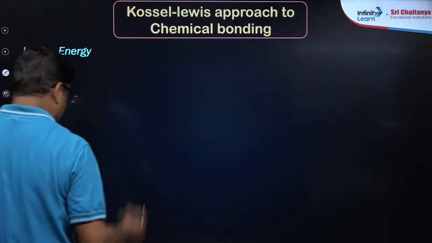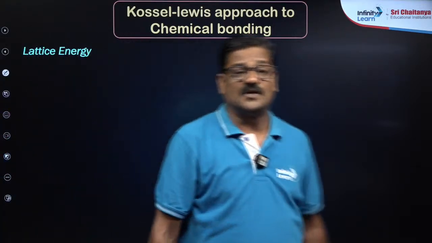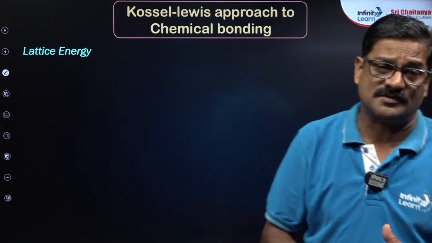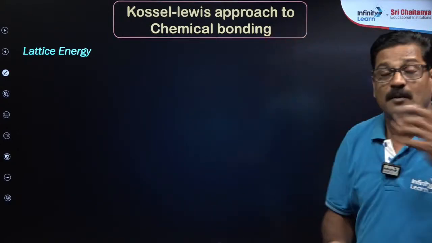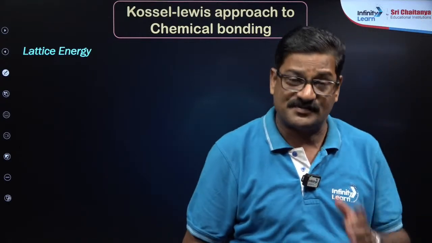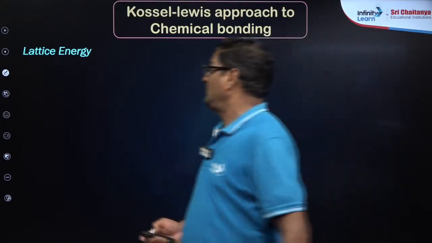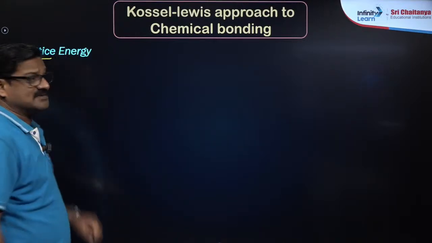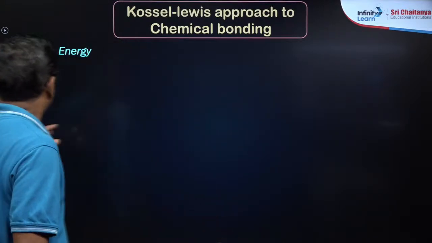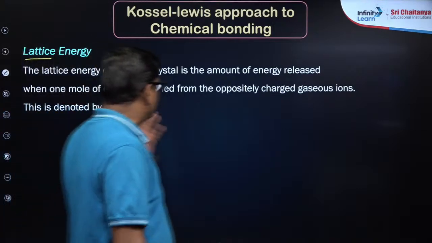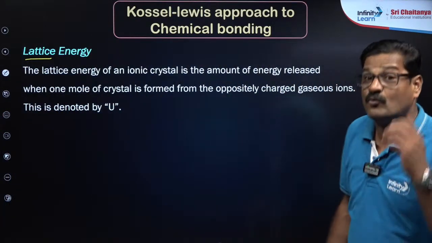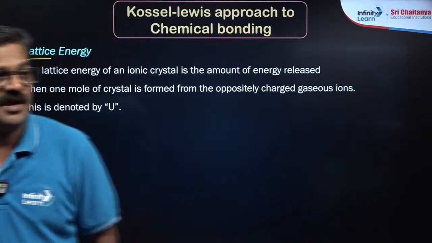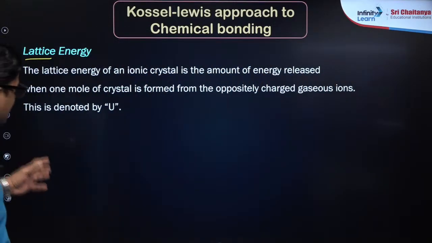Now you can see lattice energy. Based on lattice energy, you will be getting a very good number of questions, not only in this chemical bonding but also in thermodynamics as well. So we'll see what is the lattice energy. What is the lattice? Ionic crystal is called lattice. The lattice energy of an ionic crystal is the amount of energy released when 1 mole of ionic solid is formed from its gaseous ions. That is what you call a lattice energy.